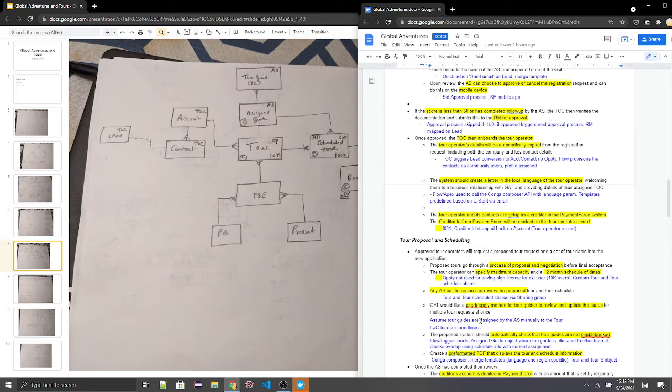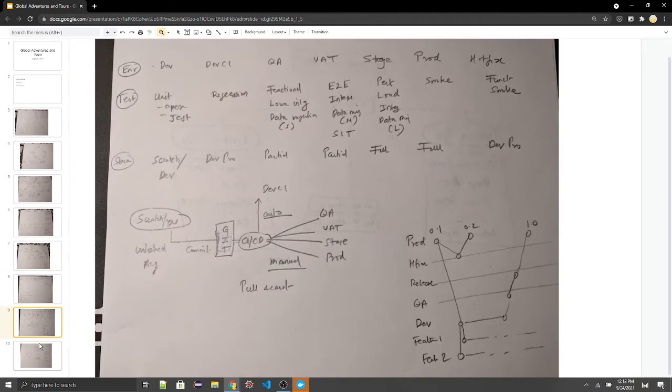Tour operator's contacts are set up as a creditor in the payment force system. The creditor ID from the payment force will be marked on the tour operator record. So for this, we'll use our integration I001, which is mentioned here.